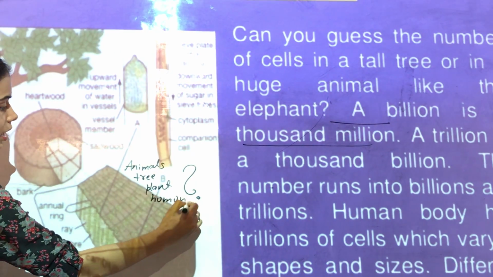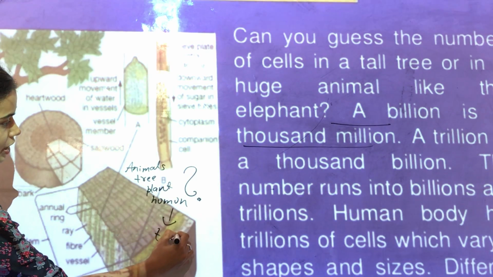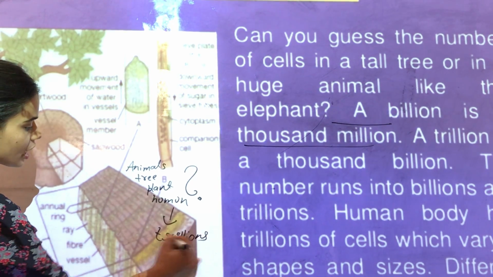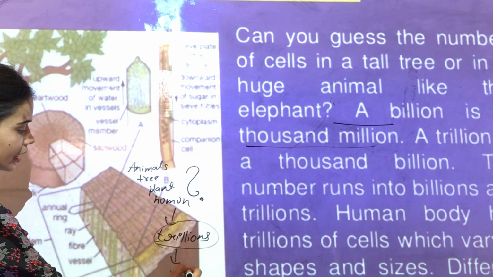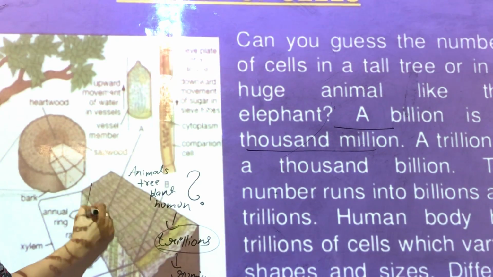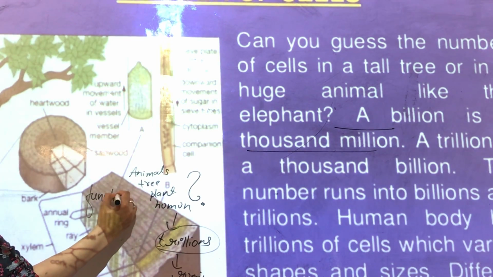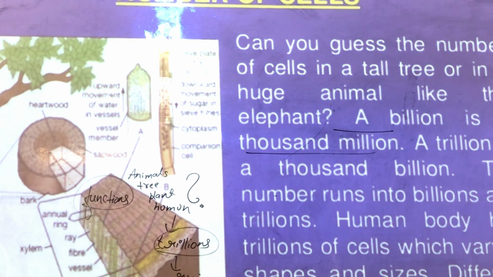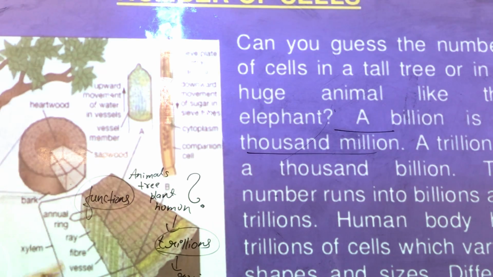In humans there are around trillions of cells. Trillions of cells are running inside the human being which are performing all the functions. All the types of functions are carried out by those trillions of cells which are present in the human body.